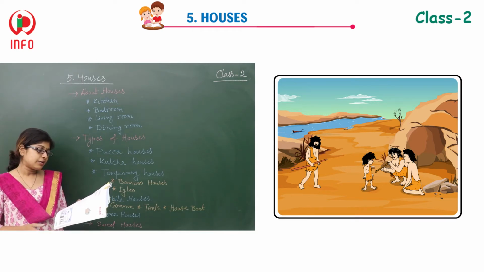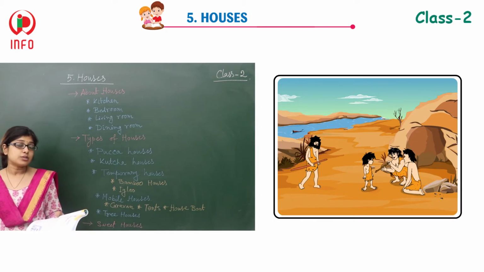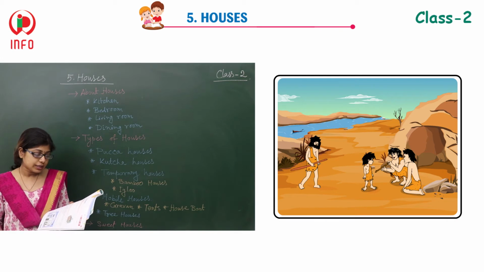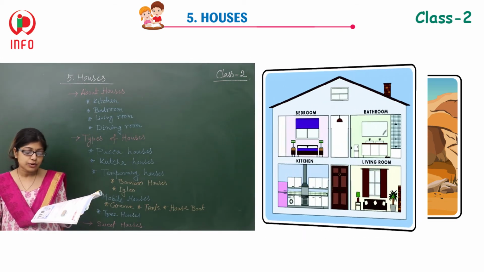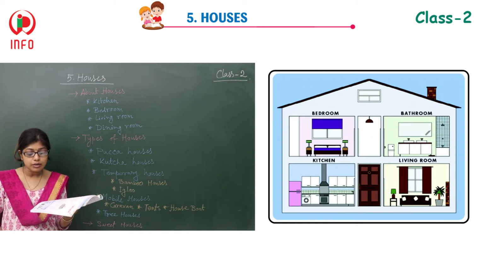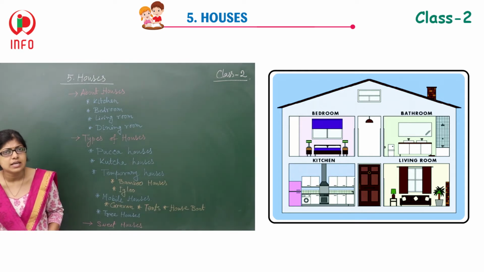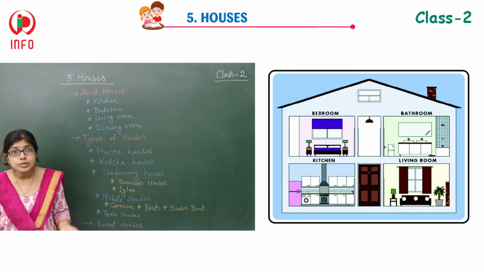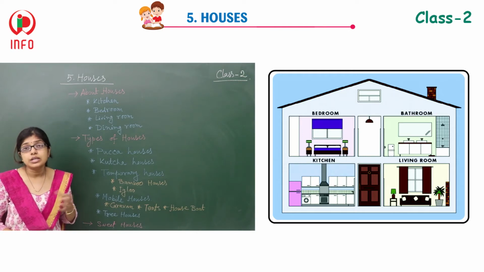Yes, so this happened with our ancestors. And now in this age, we know different techniques. A house has different rooms and they are used for different purposes. Is it? Yes. So if you see one house, different rooms are there, not only a single room.